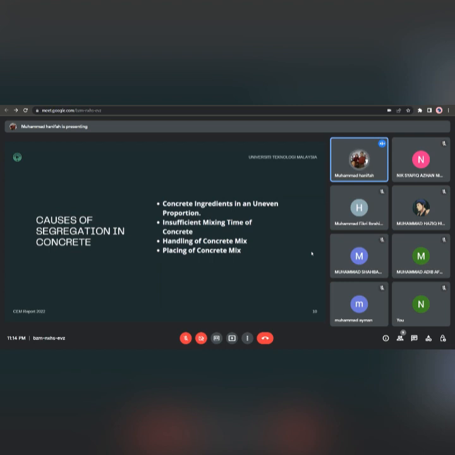Lastly is the placing of the concrete mix. It is observed that best construction practice follows the replacing of concrete. Usually, concrete always segregates if it falls from a height of more than 1 meter at the place of casting. When concrete falls from more than 1 meter, the large aggregate separates from the mixture, resulting in segregation of concrete.